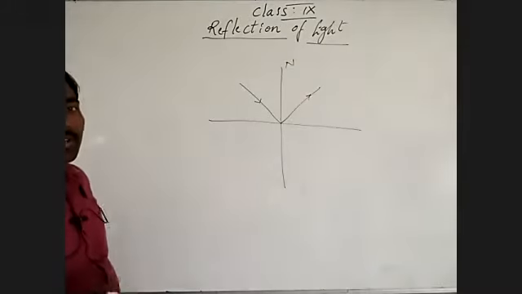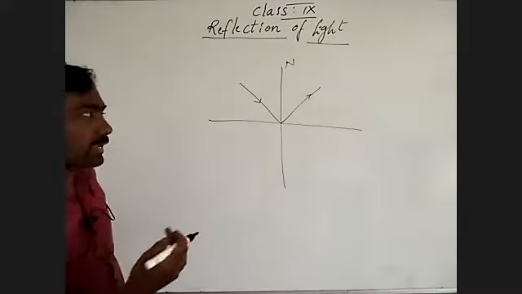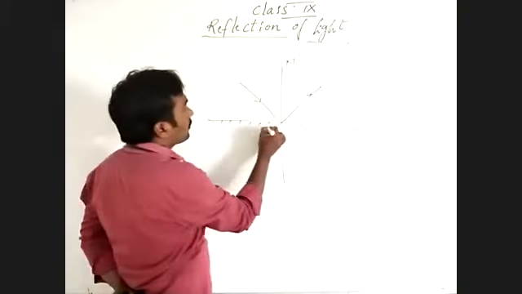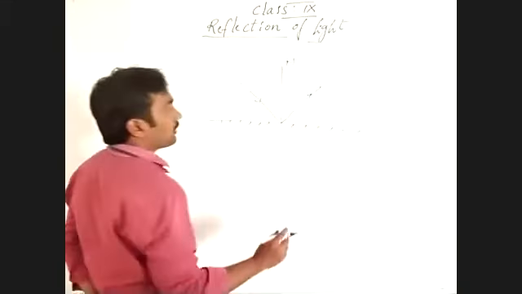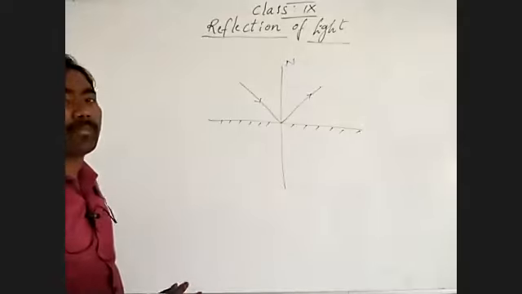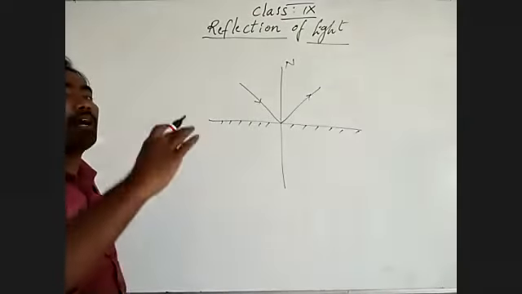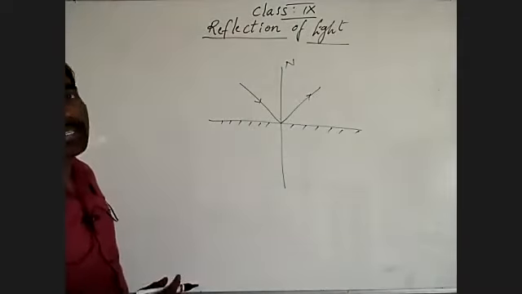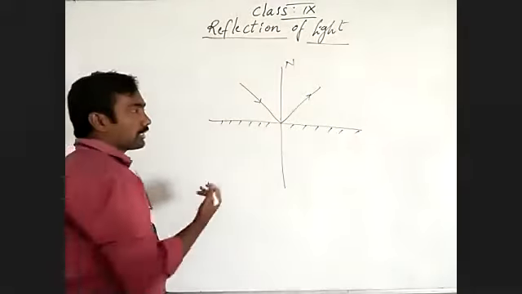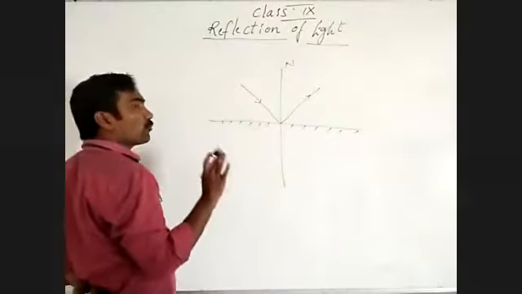Incident light ray, the arrow mark, comes closer to the plane surface. The reflected light ray moves away from the plane surface. That arrow mark shows outwards for the reflected ray, while the incident shows closer to the inside. Understand?